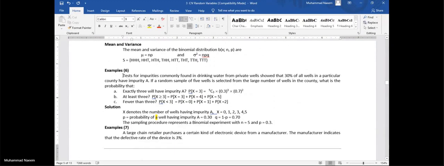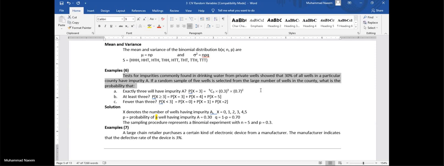Further, let me go through this example. Tests for impurities commonly found in drinking water from private wells showed that 30% of all the wells in a particular county have impurity A. This probability is obtained by observation, or you can say by past experience, or through a certain survey.